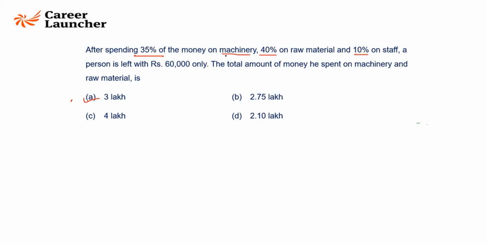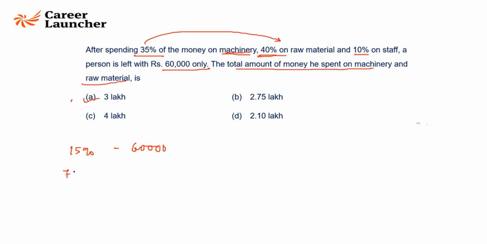40 on raw material and 10% on staff. So 35 plus 40 plus 10, 85% is spent. He is left with 15%, 60,000. So what is left, 15%, is 60,000. The question is the total amount spent on machinery and raw material. Machinery and raw material, he spent 35 and 40, 75%. This is into 5. So into 5, 3 lakhs, 60,000 into 5.